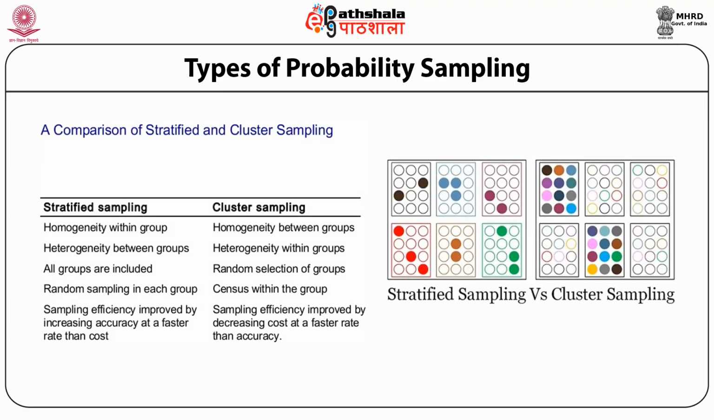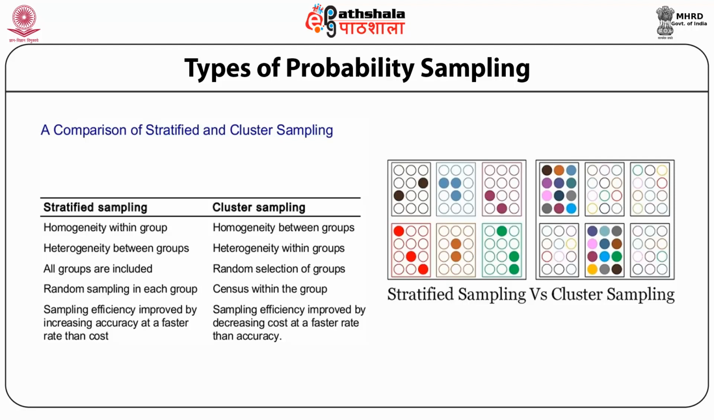Now quickly we have a comparison of stratified and cluster sampling to make it easier. The first one is stratified sampling. Here homogeneity is within the group, while in cluster sampling, homogeneity is between the groups. In stratified sampling, heterogeneity is between the groups, while in cluster sampling, heterogeneity is within groups. In stratified sampling, all groups are included, while in cluster sampling, random selection of groups is done. In stratified sampling, random sampling in each group; in cluster sampling, census within the group.